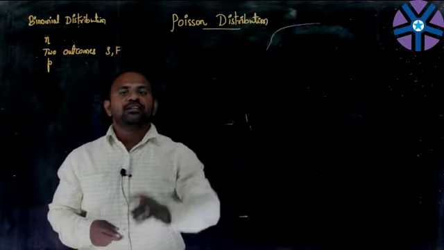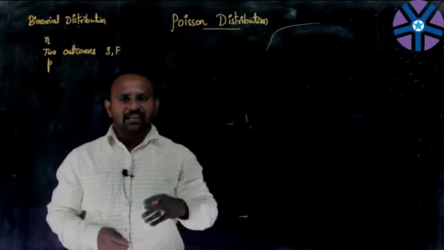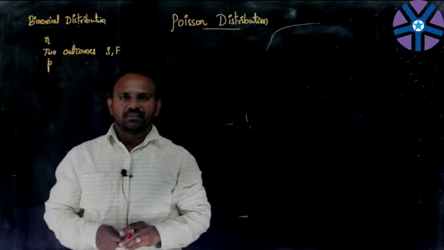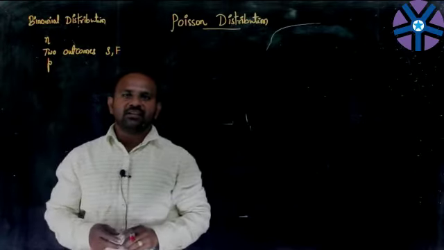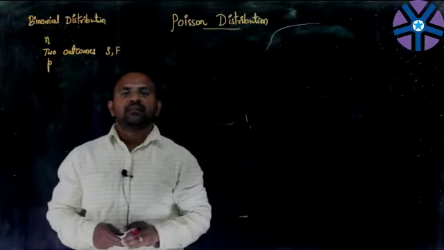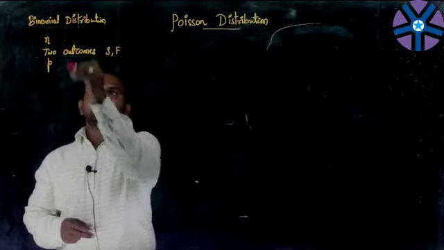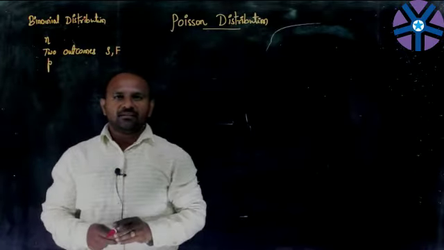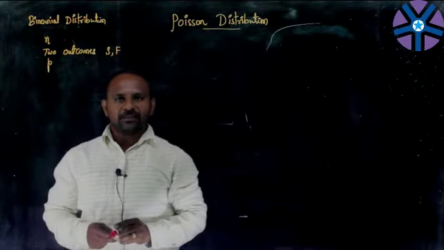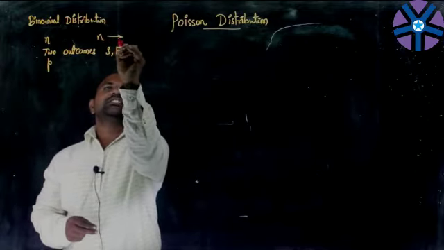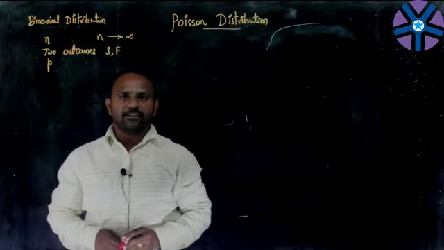But coming to the Poisson distribution, we can say it is a limiting case of the binomial distribution. So what are the limits that we need to consider to obtain this Poisson distribution? As in the binomial distribution, there should be n independent trials of the experiment, but this n should be large. I can say n tends to infinity.